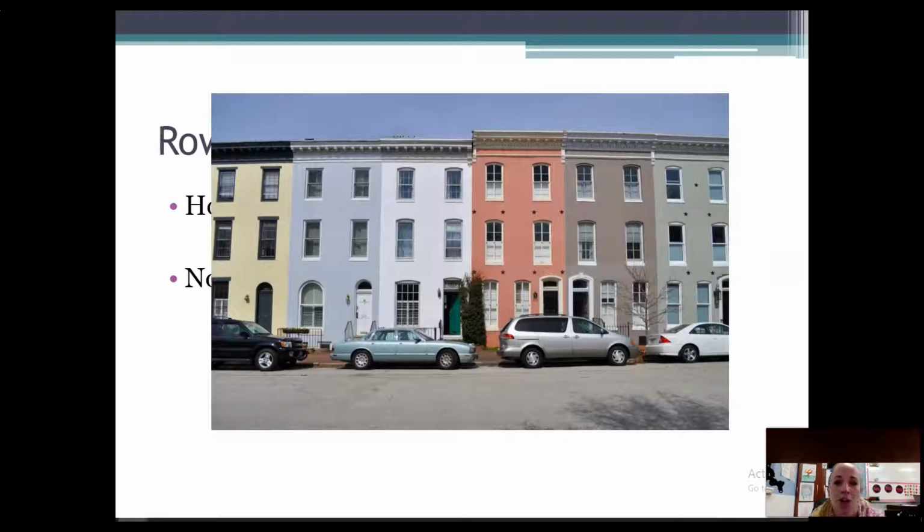This is another picture of another set of row houses. Again, notice that they separated the houses out by different colors. Notice that the houses are not super big, and they do share walls. Also, people are parking outside of their homes, so they're parking along the street. If you own a car in a big city, that's where you would park most of the time. But again, most people do not own their own cars in big cities.